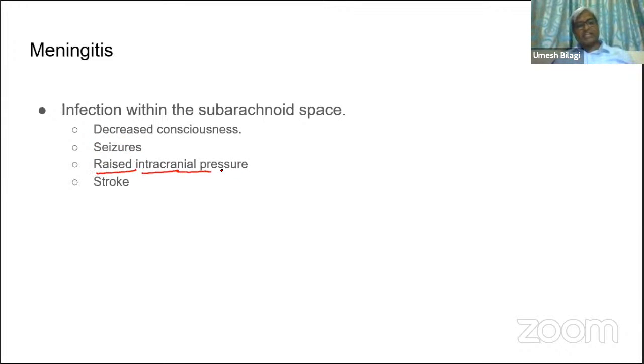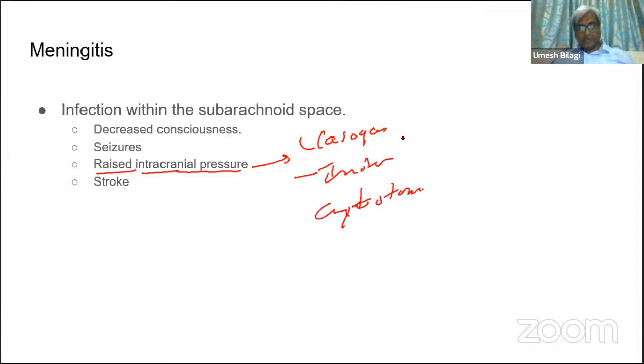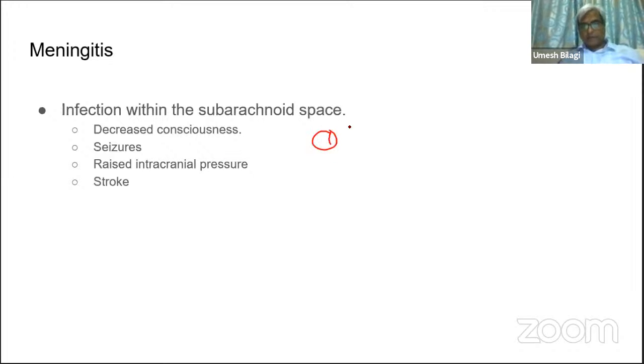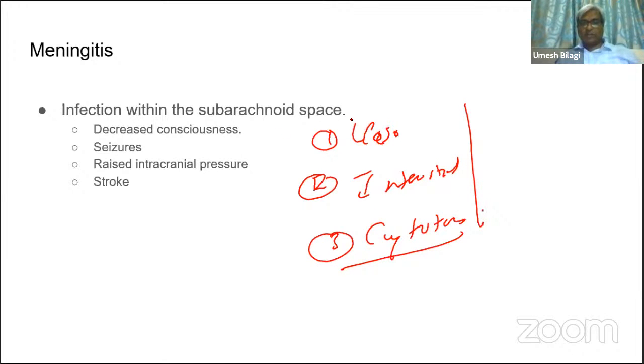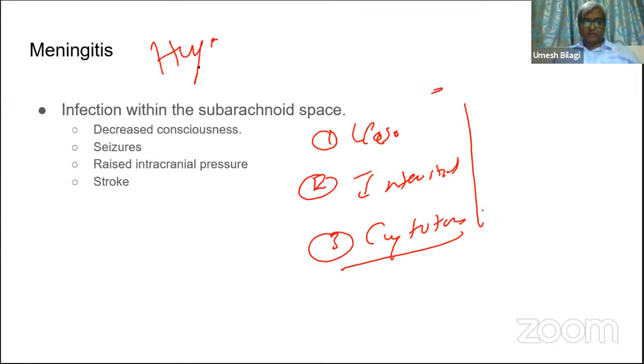So as I told you, there is raised intracranial pressure. This can happen because of vasogenic edema, interstitial edema, and last is cytotoxic edema. So what is the first one? Vasogenic. Second one is interstitial. Third one is cytotoxic. These are three types of edema that can occur. Along with that, there can be hydrocephalus.